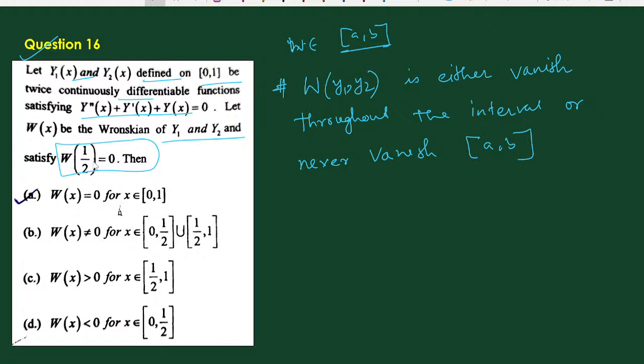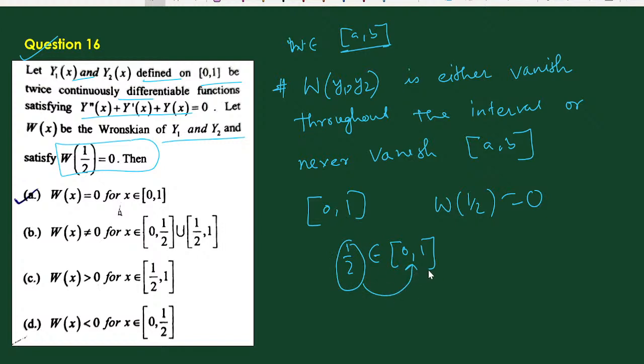Here it is given that the interval is (0, 1), and W(1/2) = 0, that means 1/2 is a point of the interval (0, 1). So the Wronskian vanishes at one point, which means it vanishes throughout the interval. If W at any point between 0 and 1 is equal to 0, then W(x) = 0 for all x in the closed interval [0, 1]. So the first option is clearly correct, and the remaining answers are obviously incorrect.